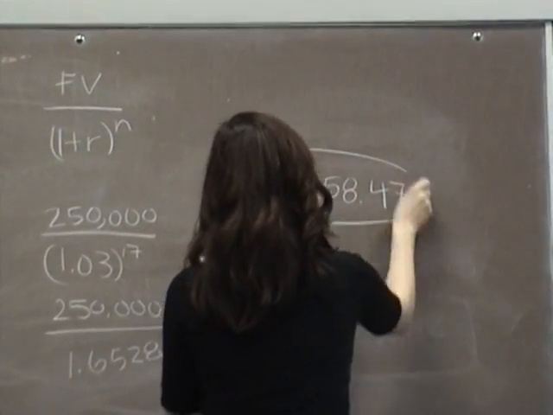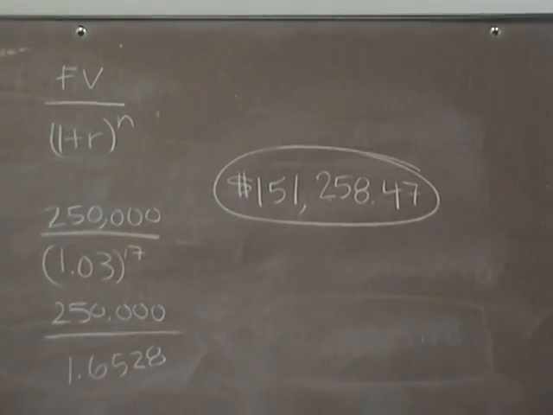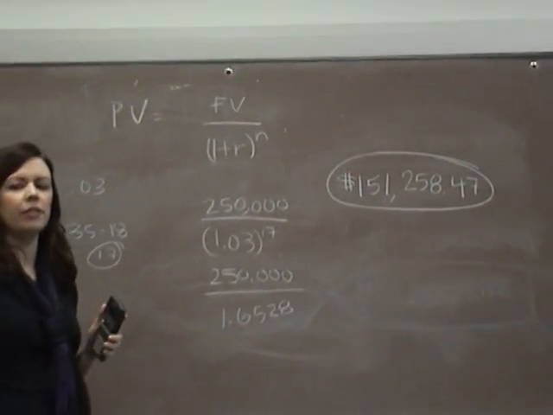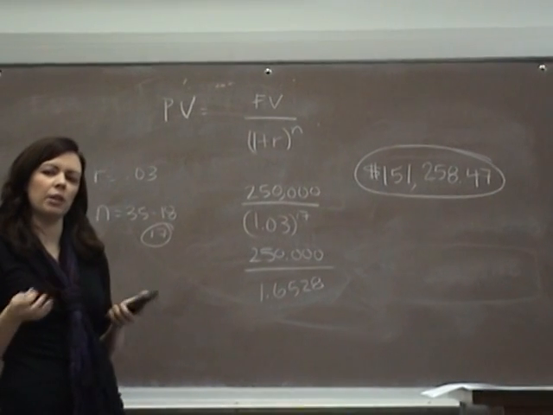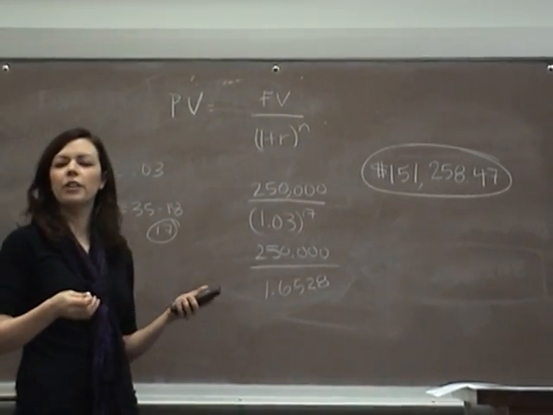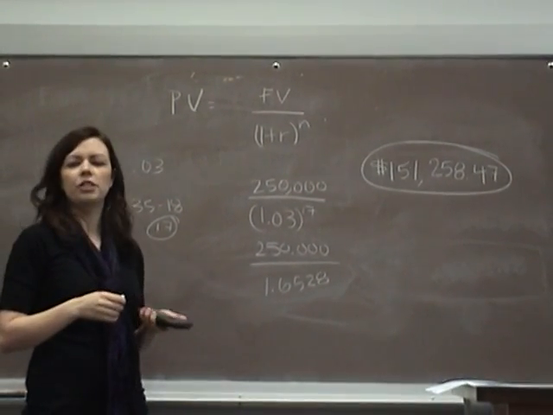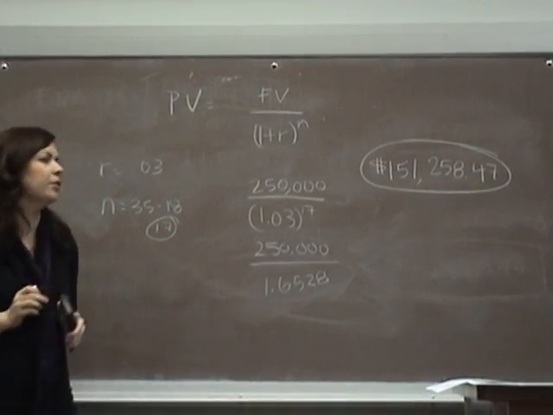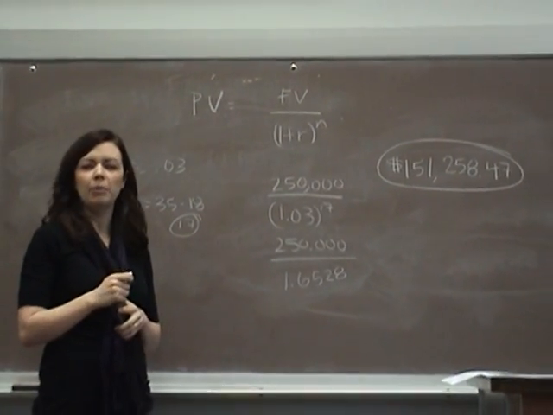$151,258.47. Now remember, because we're going to have inflation over those 17 years, the trust fund is not worth the same. It's gone down in value for us because of inflation. So right now your trust fund is worth $151,000. And that is an example of a PV.